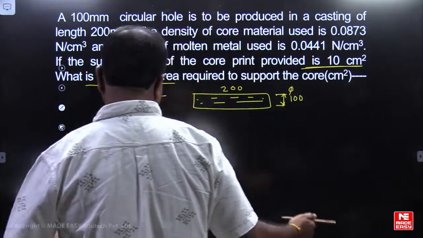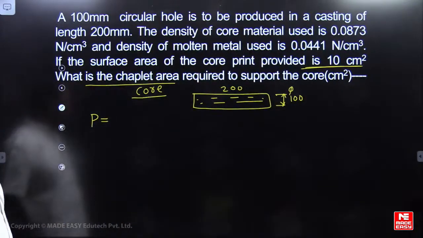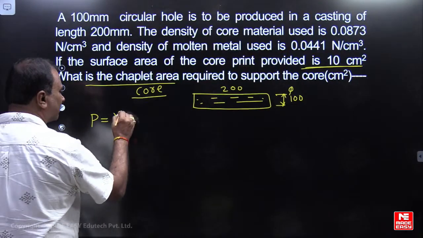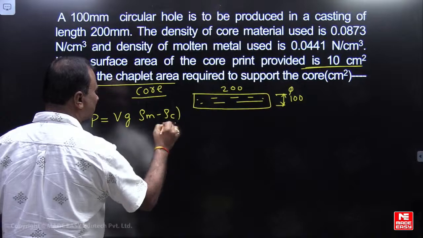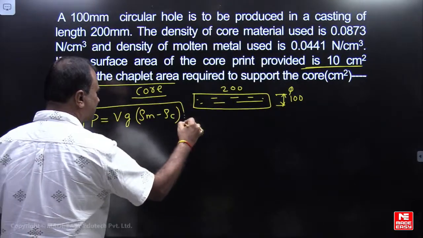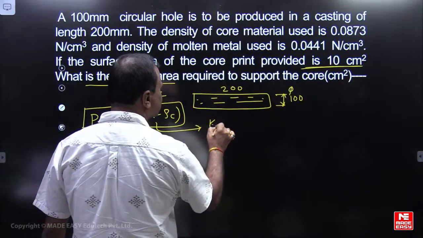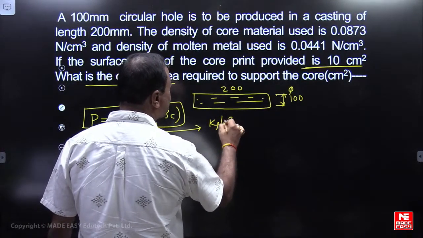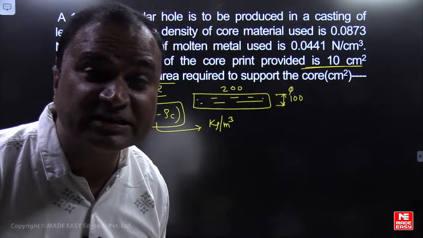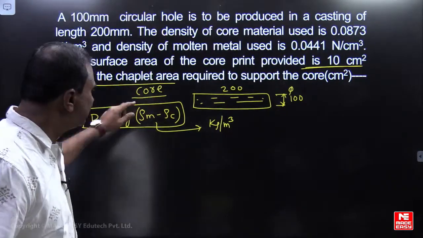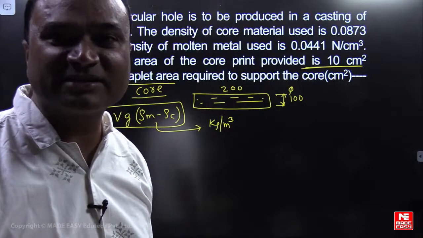Now please look at, friends, we need to calculate the upward buoyancy force. Net buoyancy force will be equal to, we know that, Vg(rho m minus rho c). So can I use this equation when densities are given in kg per meter cube or kg per centimeter cube? That is mass density, kg per meter cube is given. I have to multiply with what? G, acceleration due to gravity.